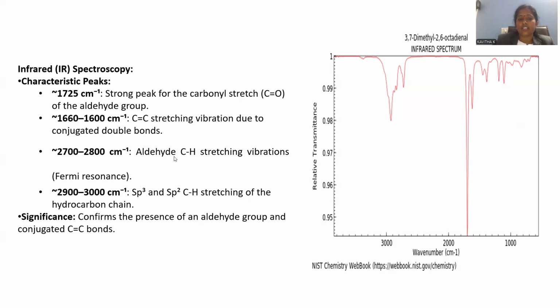Can you find any difference? Carbon-hydrogen of aldehyde is giving 2700 to 2800, and sp3 sp2 carbon-hydrogen stretching is at 2900 to 3000 centimeter inverse. This is the way you can clearly observe the IR spectrum, and the inference drawn from this infrared spectrum will be that aldehyde is present within the molecule, that is known to you, and a conjugated system will be there. There is a conjugation, and these points got confirmed by IR spectroscopy.